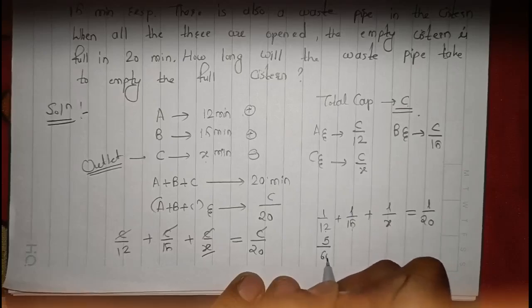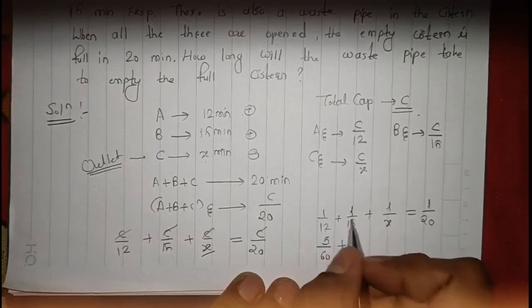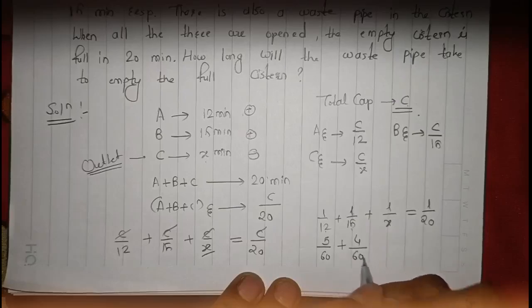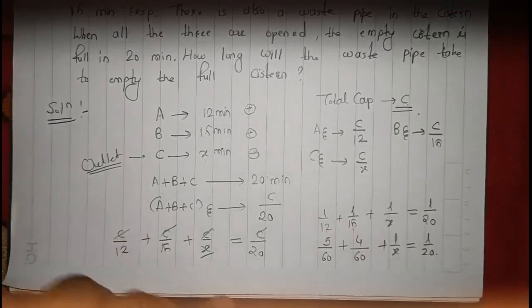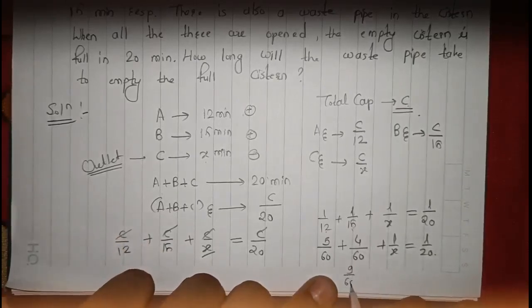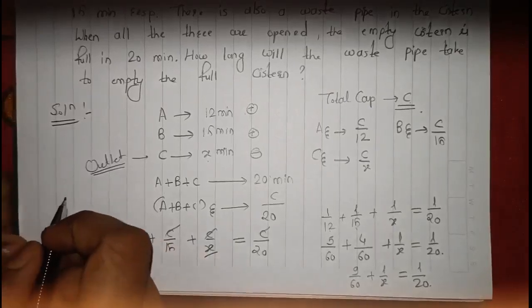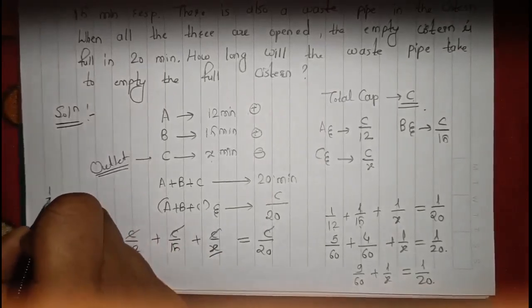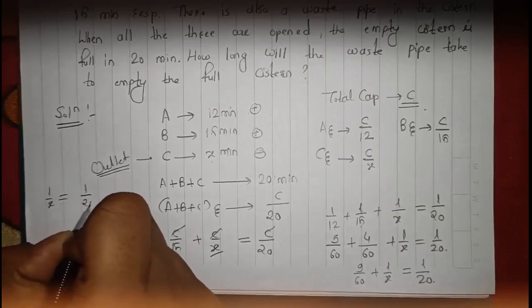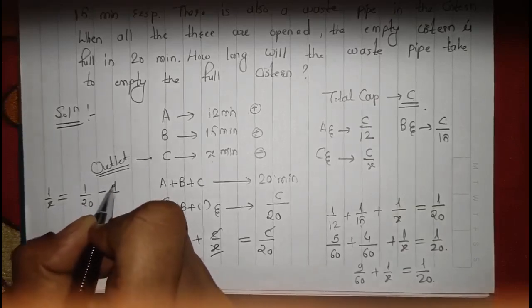So 5 by 60, multiplying this with 5, multiplying this with 4, so 4 by 60, plus 1 by x equals 1 by 20. So this is 9 by 60 plus 1 by x equals 1 by 20. So what would 1 by x equal? It would be 1 by 20 minus 9 by 60.